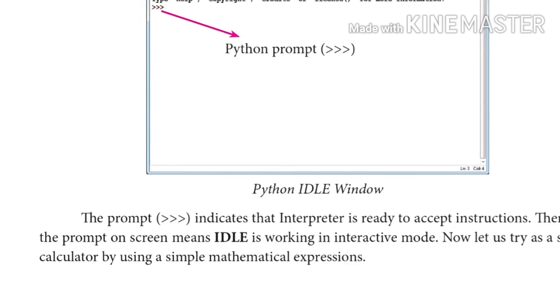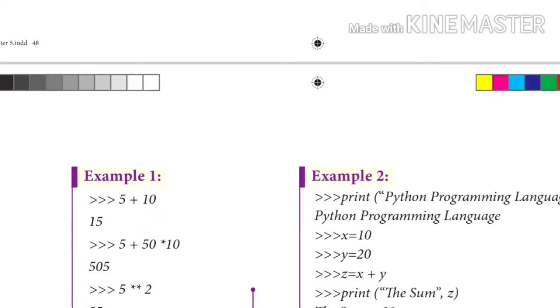When you see this prompt, we can automatically say it is an interactive mode we are working in. Next, let us see a simple calculator example. Example 1, this is the prompt displayed. In the prompt, we simply type 5 plus 10, and we get the answer 15.